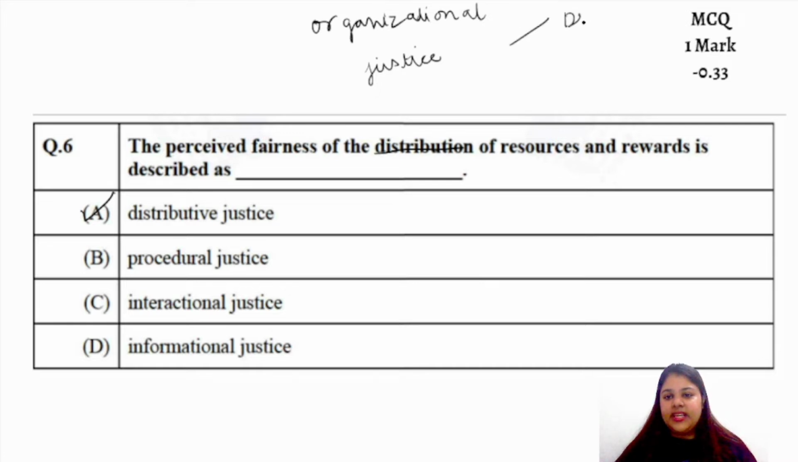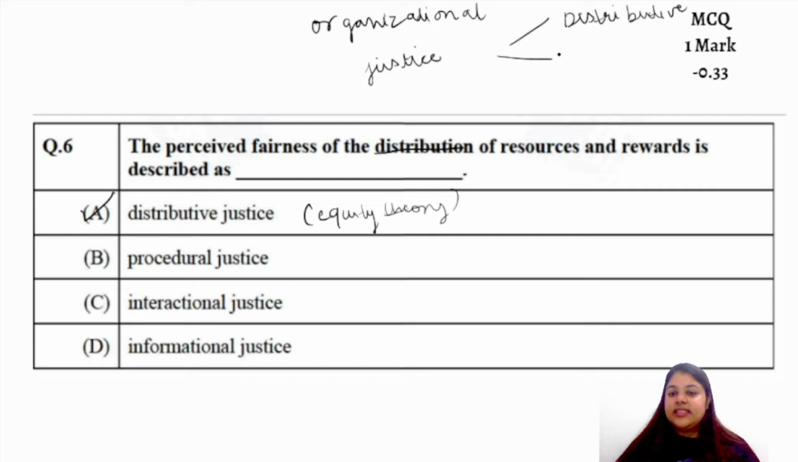The first is distributive justice. When I'm working in an environment, I would want every perk, resource and reward to be divided equally. This distributive justice is actually based on the equity theory. The second type of organizational justice is procedural justice, where the policies are fair and not biased towards anyone, and then there is interactional justice.